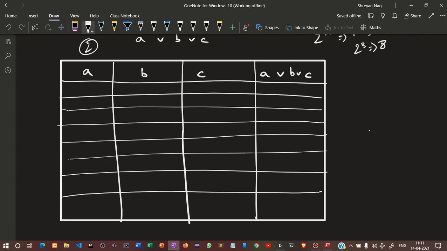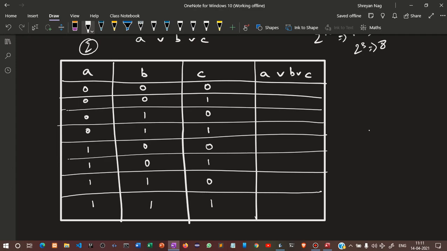So let us write 0, 1, 0, 1, 8 times. Now 0, 0, 1, 1, 0, 0, 1, 1. Then 4 zeros, 4 ones. And what I just said, that any one of them has to be true, then only the output will be true.